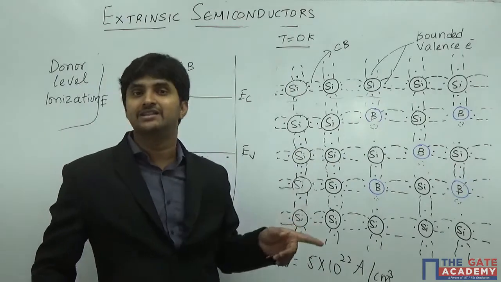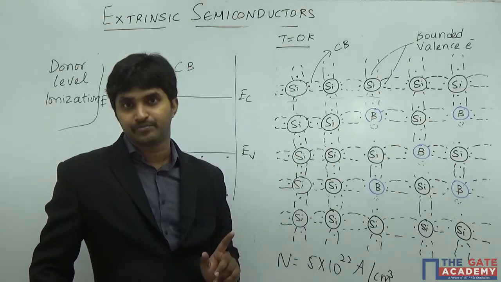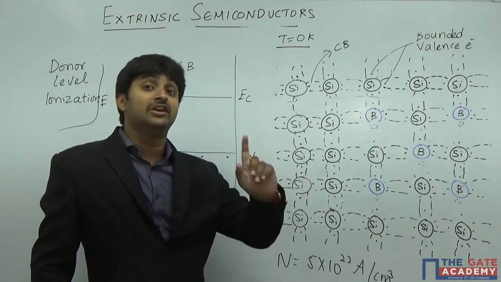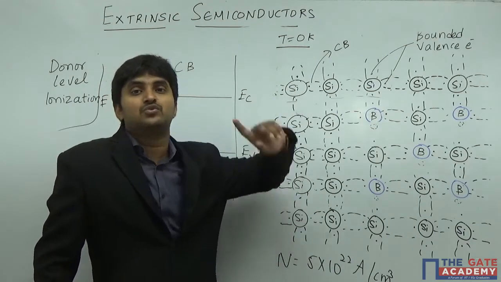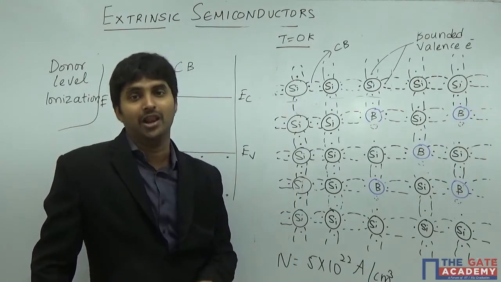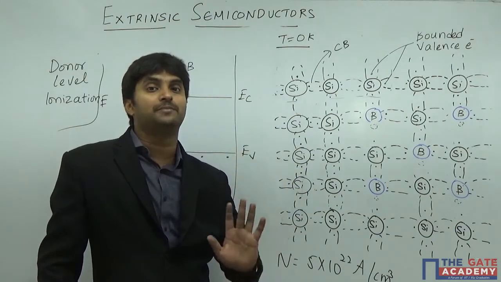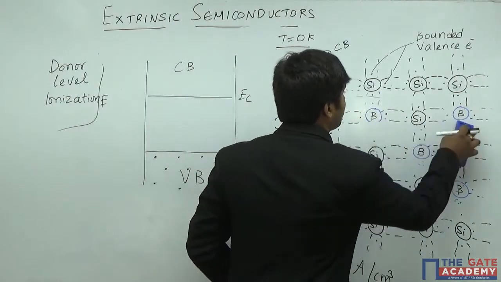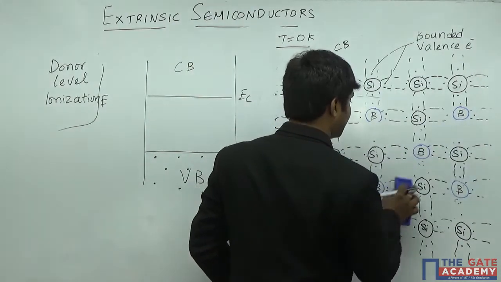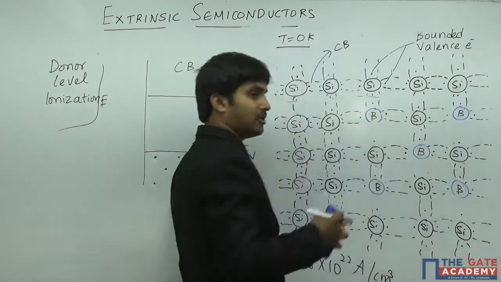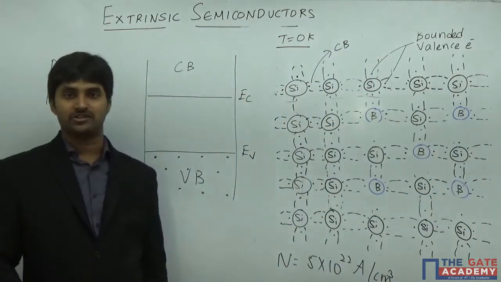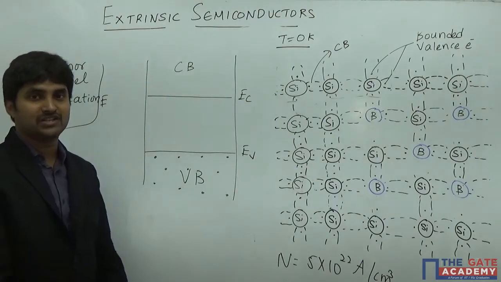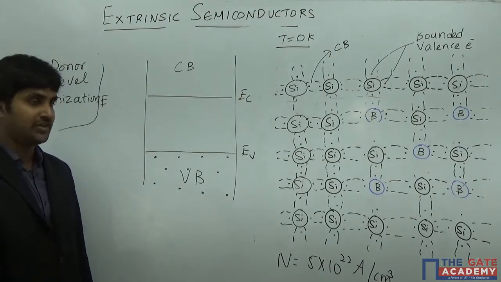But that doesn't mean that you should have a hole over here. The hole is not present because there is no electron which is moving from a ground state to an excited state. That is not happening at all. That is why there is no representation of a hole. That is just a vacancy which is ready to accept an electron. That is true, but it cannot be represented with a hole because a hole has a completely different concept. Now, this is the scenario at T equal to 0 Kelvin.